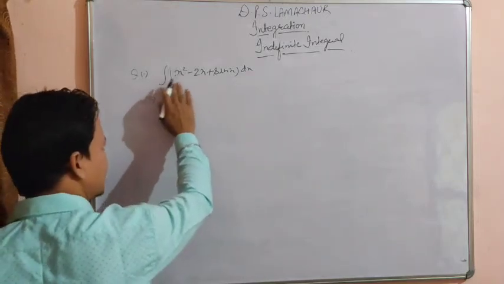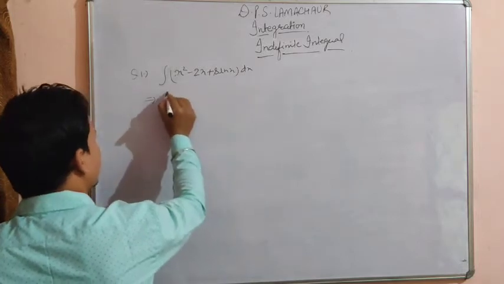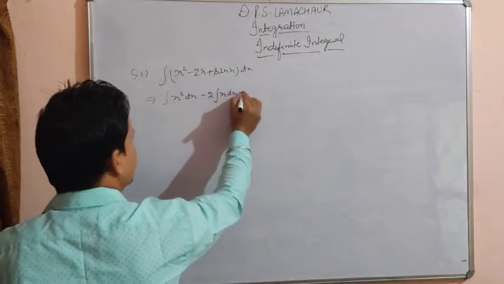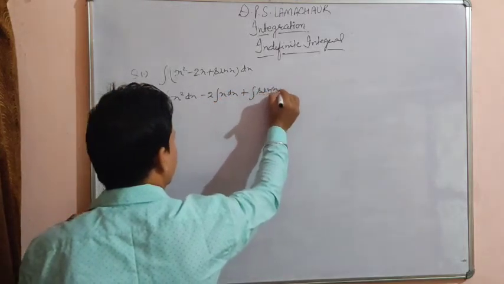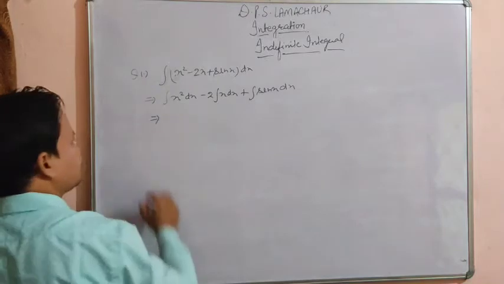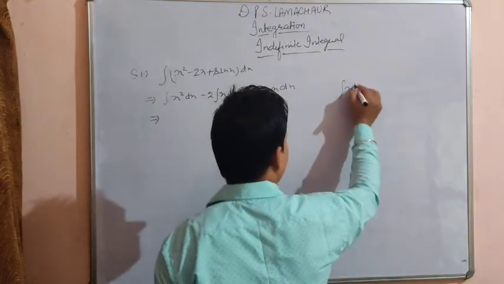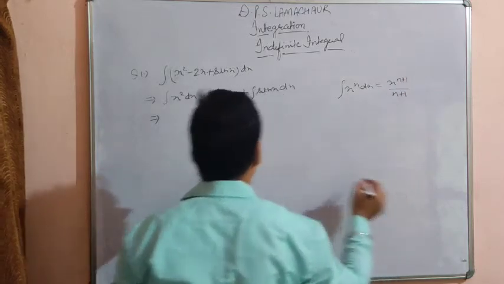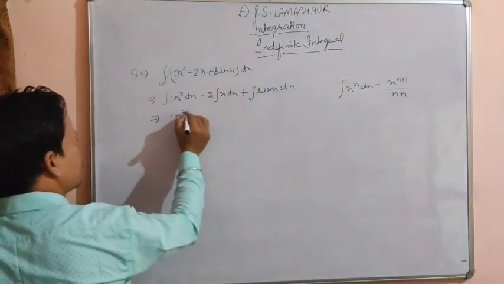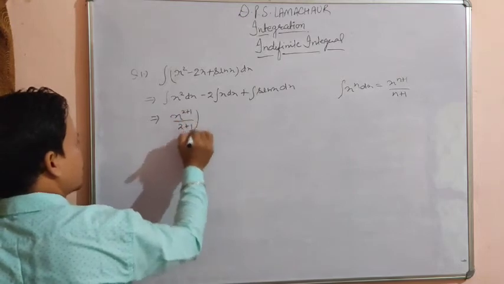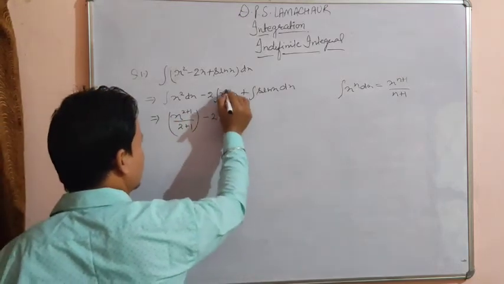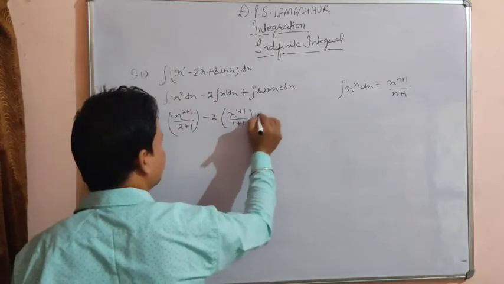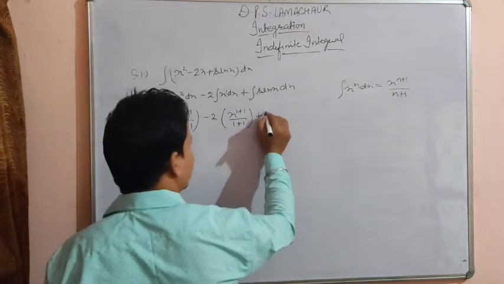So first we will apply the sign of integration to all the given terms. So integration of x square dx minus 2 times integration of x dx plus integration of sin x dx. Now apply the formula. We know that integration of x to the power n dx is equal to x to the power n plus 1 upon n plus 1. So here this is x to the power 2 plus 1 upon 2 plus 1, minus 2 times, here also this is x to the power 1, so x to the power 1 plus 1 upon 1 plus 1, and plus integration of sin x is minus